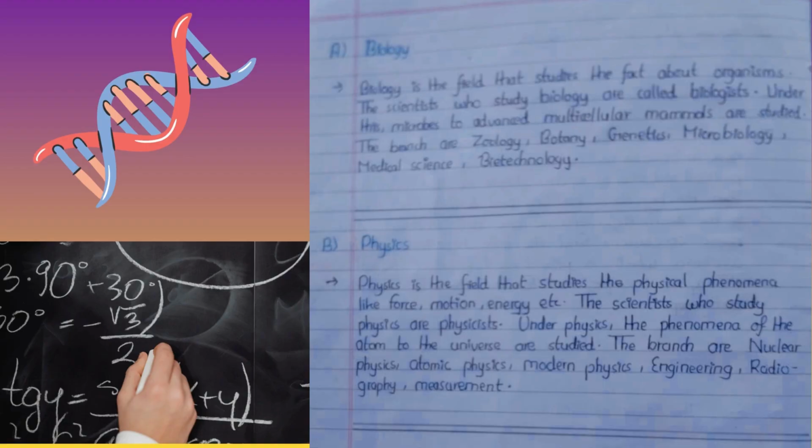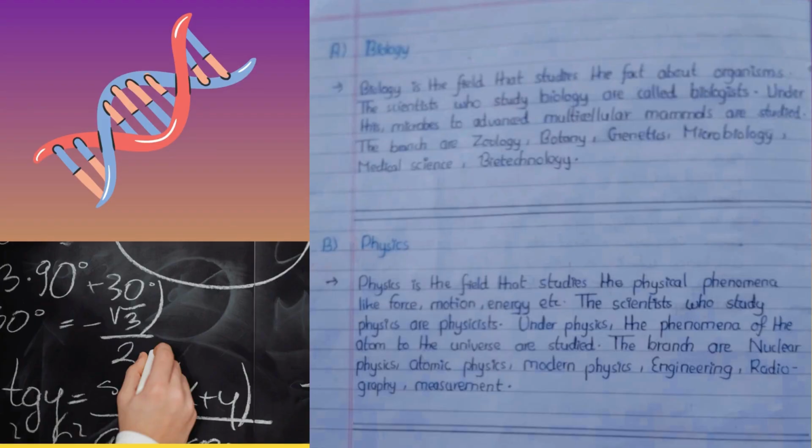Chemistry. Chemistry is the field that studies matter and how their properties change. The scientists who study chemistry are chemists. Under chemistry, the properties of matter on the basis of atom and molecule are studied. The branches are organic, inorganic, physical, bio, and nanochemistry.